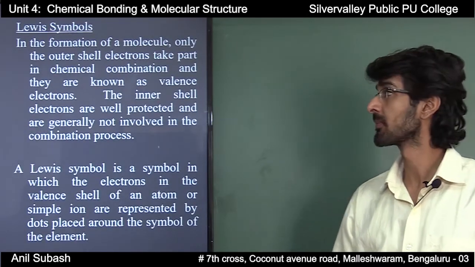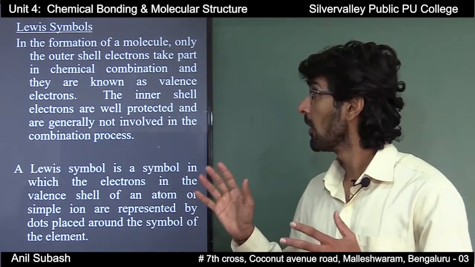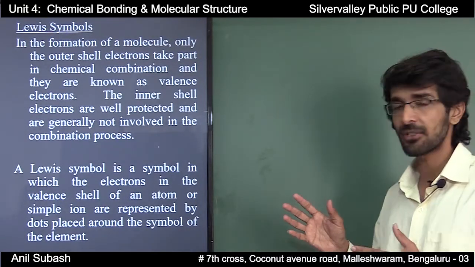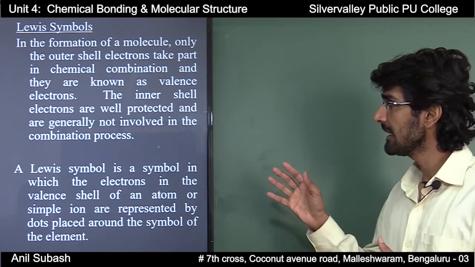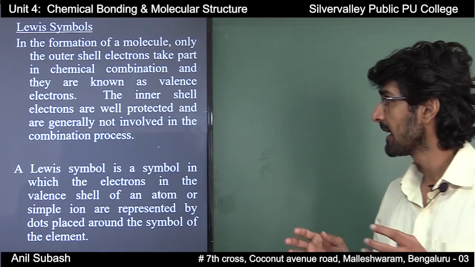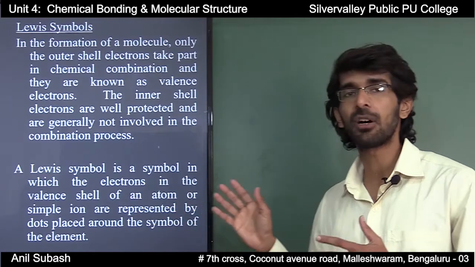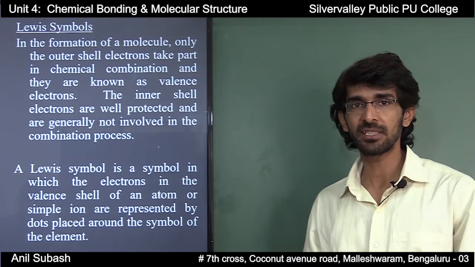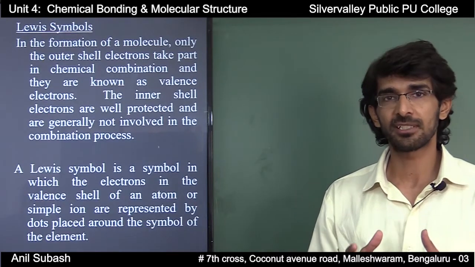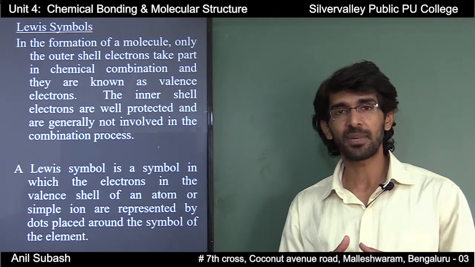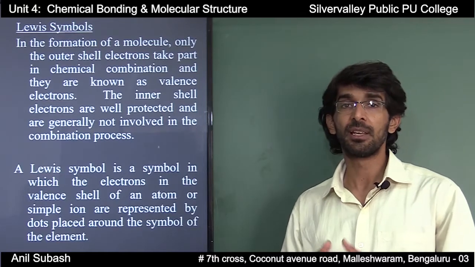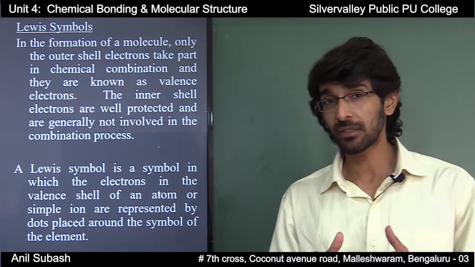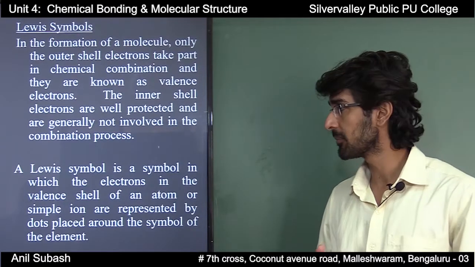Lewis symbols. In the formation of a molecule, only the outer shell electrons take part in chemical combination, and they are known as valence electrons. The inner shell electrons are well protected and are generally not involved in the combination process. Remember, whenever a chemical bond formation takes place, it is only the outermost electrons, which are referred to as the valence electrons, that participate in the bond formation, and the electrons which are present inside are well protected and they are not involved in the formation of a chemical bond.